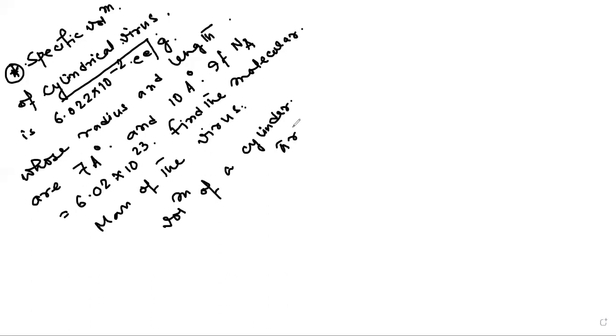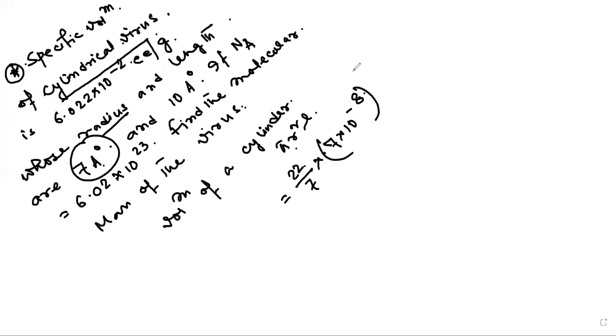is pi r square L. So you can do the calculation here. 22 by 7, the radius r is given here, pi r square L, 7 angstrom. So we have to take it in cc. 7 into 10 to the power minus 8, squared, multiplied by L, that is equal to 10 angstrom, 10 into 10 to the power minus 8.